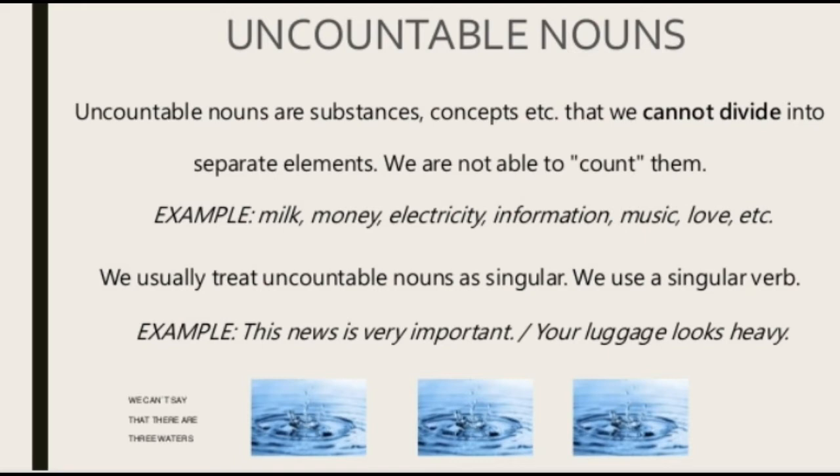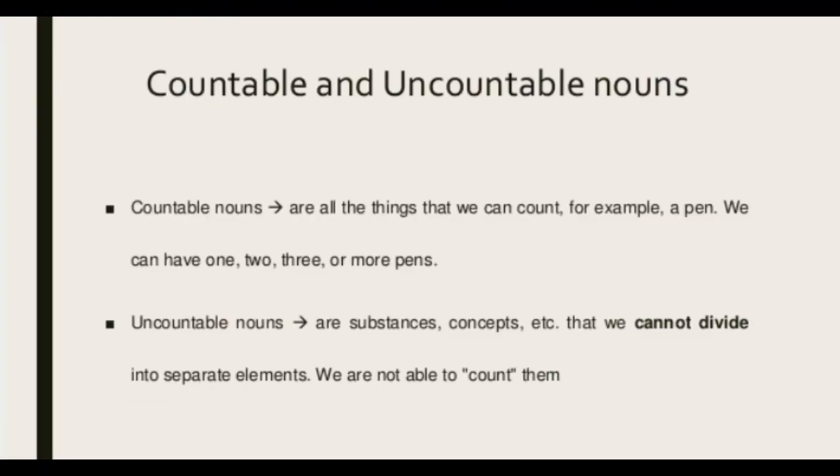So these are the nouns which we cannot count. Just see in the image, we can't say that these are 3 waters. Can we say that? No, we cannot say. So these are the things which we cannot count, right? So in short, countable nouns are all the things which we can count, and uncountables are the ones which we cannot count. These are the substances or the concepts which we cannot divide, so we cannot count them.